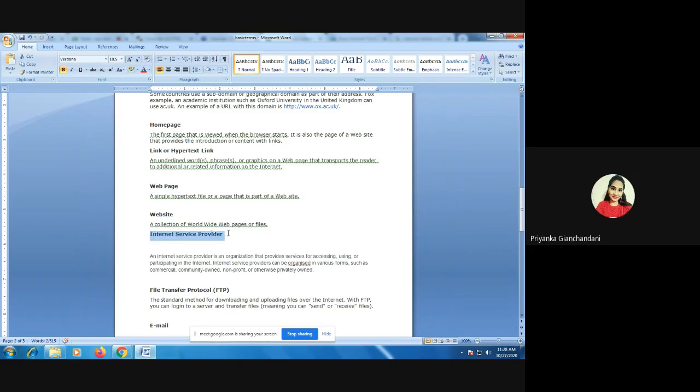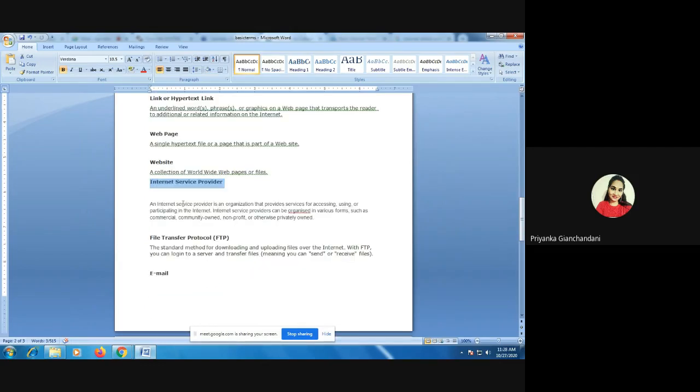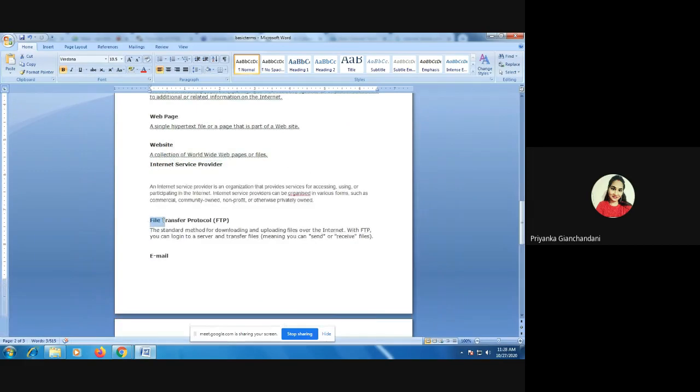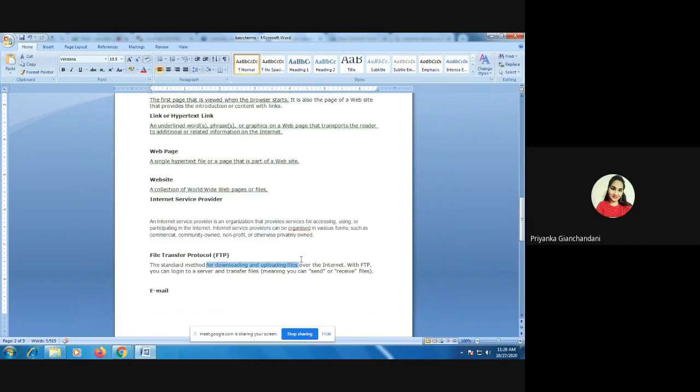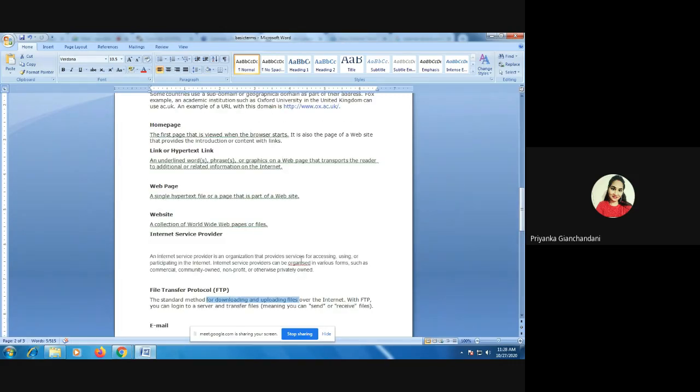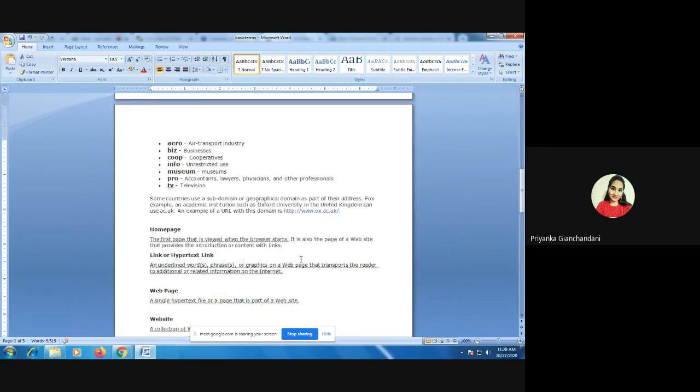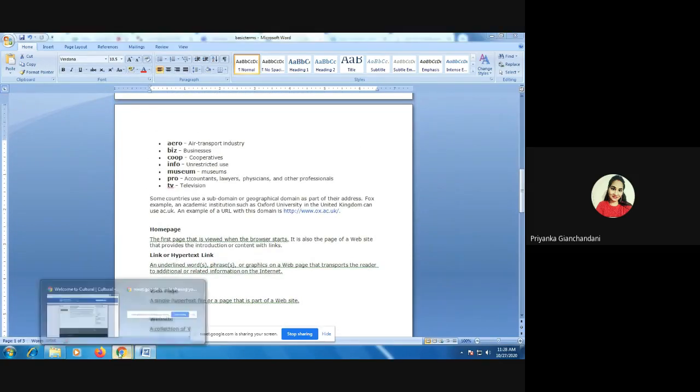The entity that ensures we get a connection to the internet is the internet service provider, like Jio or Airtel. Apart from the hypertext transfer protocol, we can also make use of the file transfer protocol, but FTP is used only when we are uploading or downloading files. Otherwise, the majority of the time, by default, the protocol you use is HTTP.